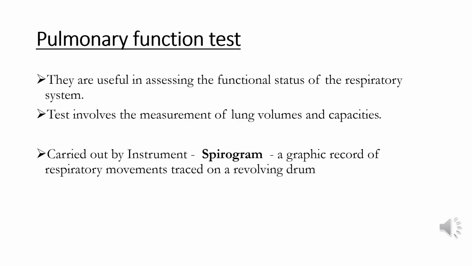Pulmonary function test. They are useful in assessing the functional status of the respiratory system. Test involves the measurement of lung volumes and capacities. It is carried out by an instrument called spirogram, which does a graphical record of respiratory movement traced on a revolving drum. In this instrument, patient is made to blow in an area and the volume and capacity will be noted on a drum. Graphical results will be given.